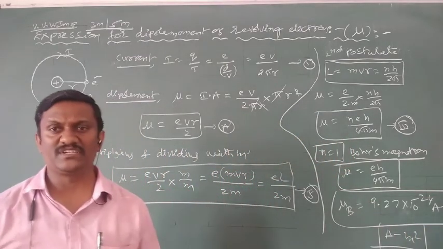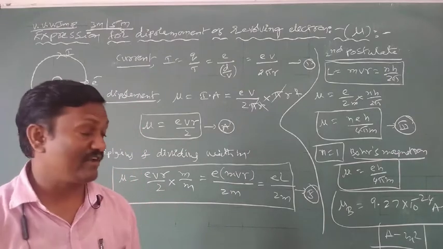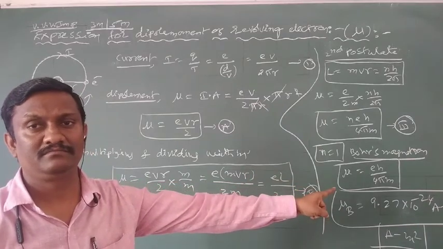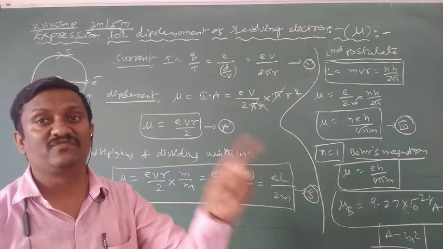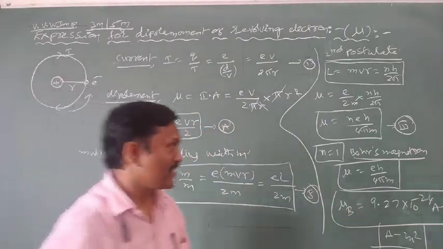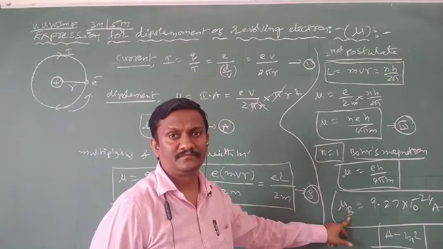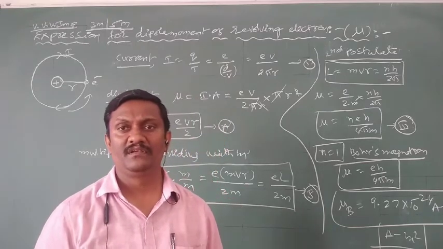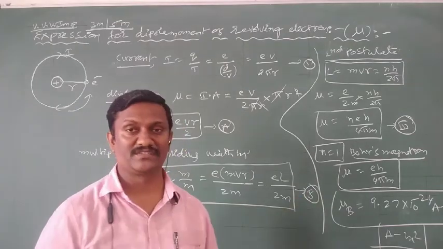So that is the expression for the dipole moment of a revolving electron. From this we have one more definition of Bohr's magneton. Bohr's magneton is also the dipole moment of a revolving electron in its first orbit, in its ground state. The corresponding equation is this one, the corresponding value is this one. So that is a very important concept: the dipole moment of a revolving electron and the definition of Bohr's magneton.